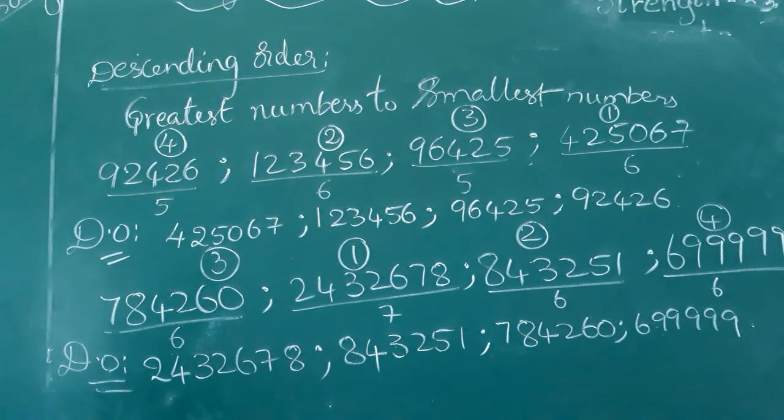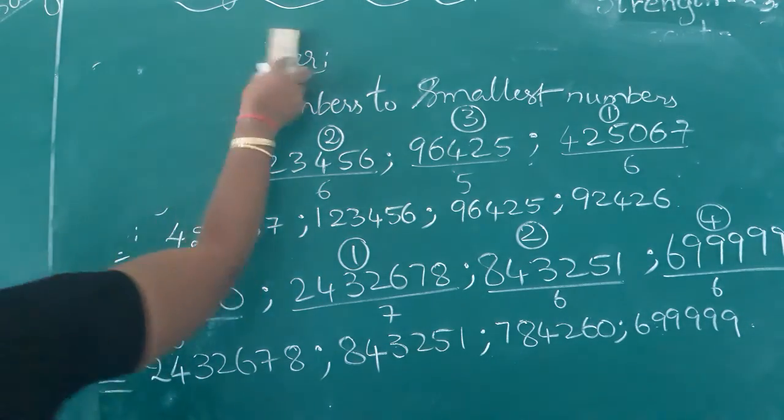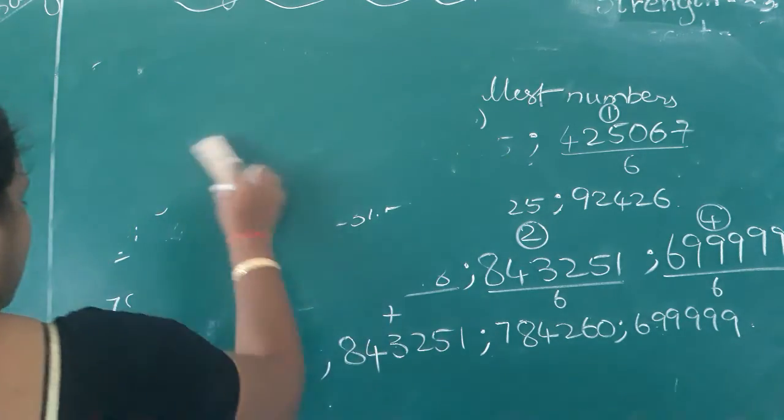In the next class we will go through the systems. There are totally two types of systems while writing the number names.